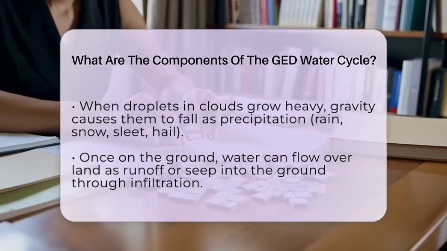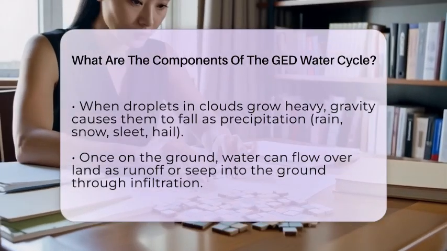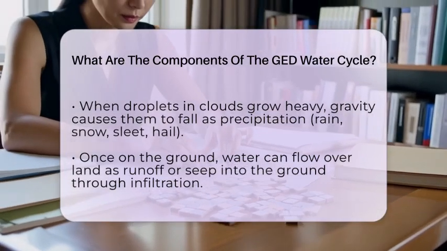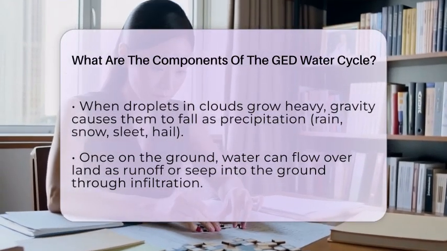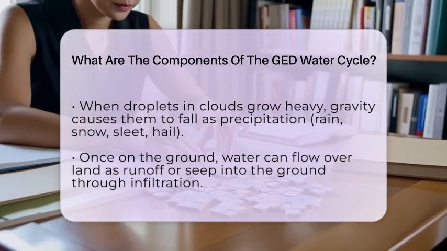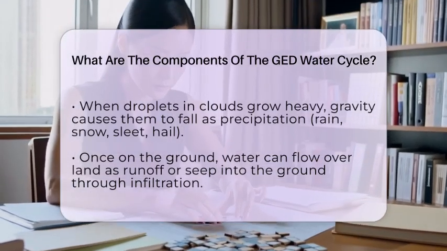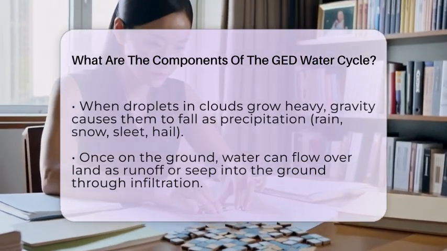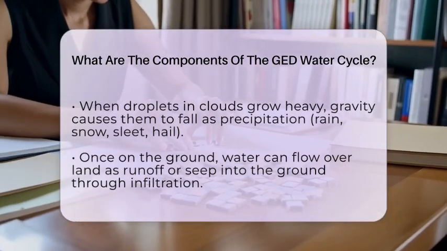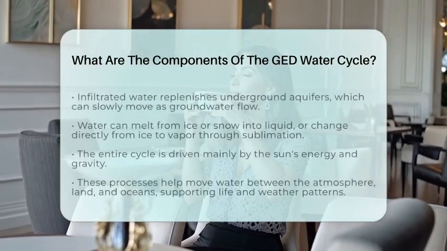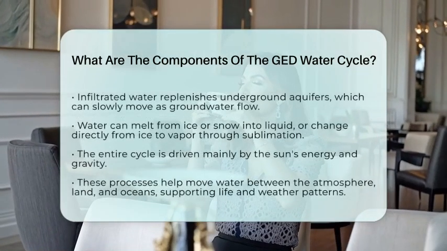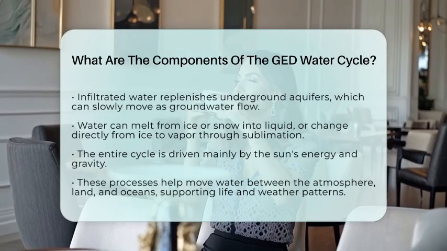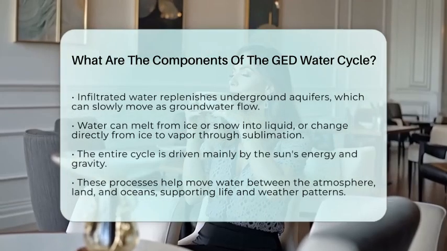There are also other processes that influence the water cycle. Ice and snow can melt into liquid water, especially during warmer seasons, or freeze back into solid form in cold weather. In very cold and dry environments, ice can change directly into water vapor without melting first, which is called sublimation. All these parts work together, powered mainly by the sun's energy and gravity. The water cycle moves water between the atmosphere, land, and oceans, supporting life and shaping weather patterns.